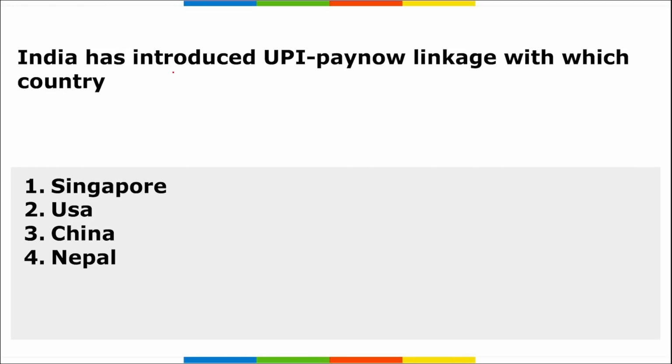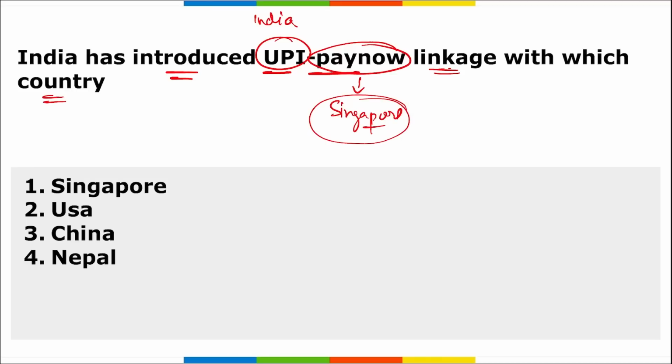Next, India has introduced UPI PayNow linkage with which country? First of all, remember UPI is a facility that has been provided by India. PayNow is being provided by Singapore. It is similar to UPI, for digital transactions. Now, what has been done is that India has introduced this UPI PayNow linkage that will enable Indians who are abroad to exchange money digitally with the help of the linkage between UPI and PayNow. All right, this is a very important initiative, and this will promote digital transactions.